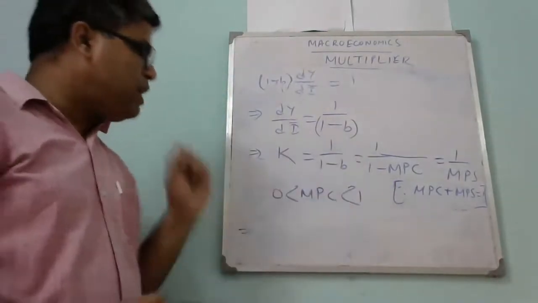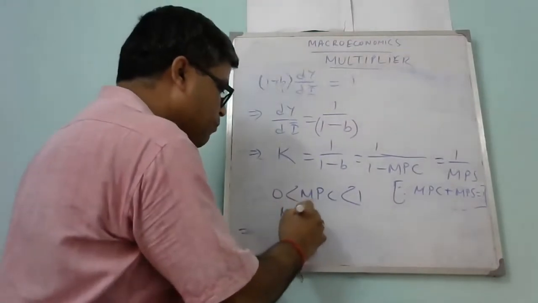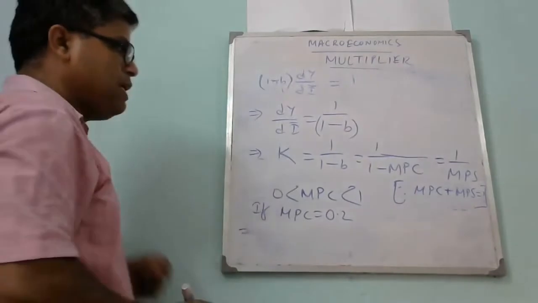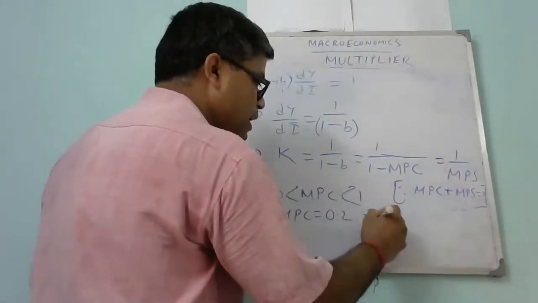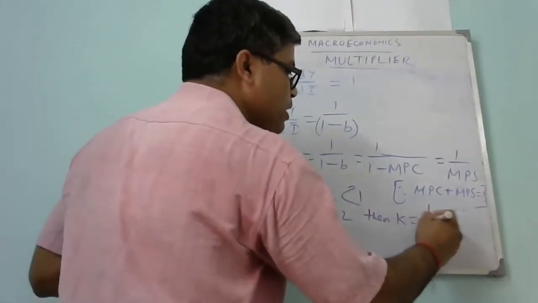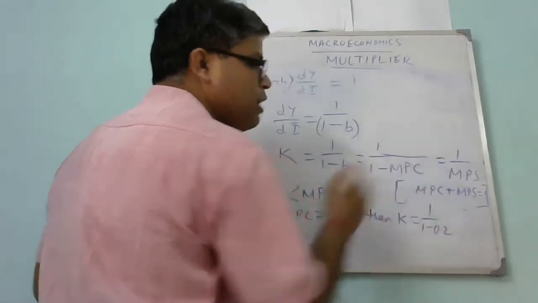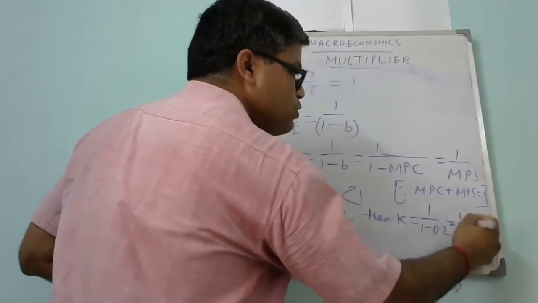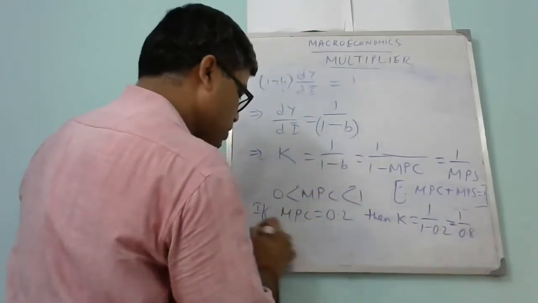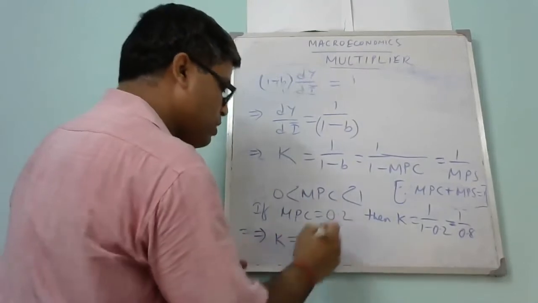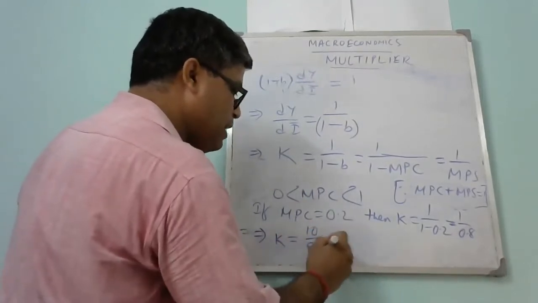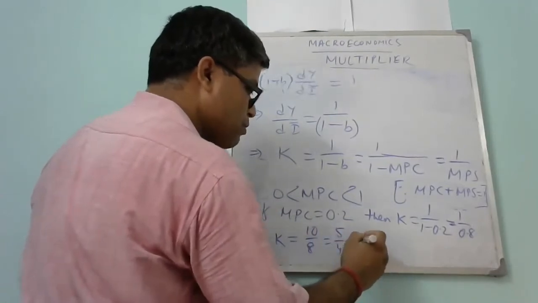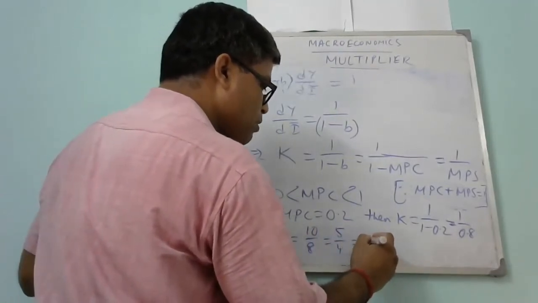If you take any value, let's take an example: the MPC is 0.2, then find out the investment multiplier. Then K equals 1 by 1 minus 0.2, which is 0.8. So K is equal to 10 by 8, which is 5 by 4, so this would be 1.25.